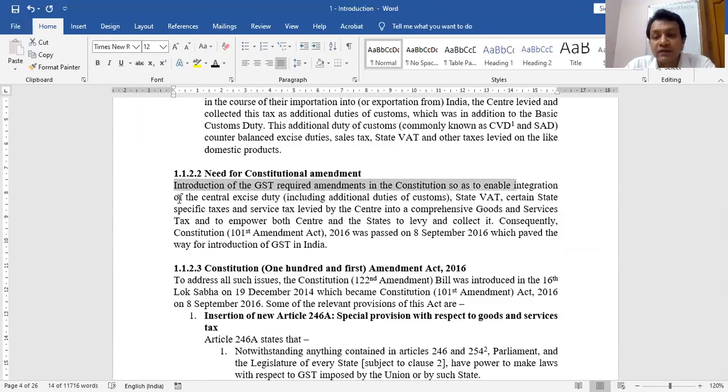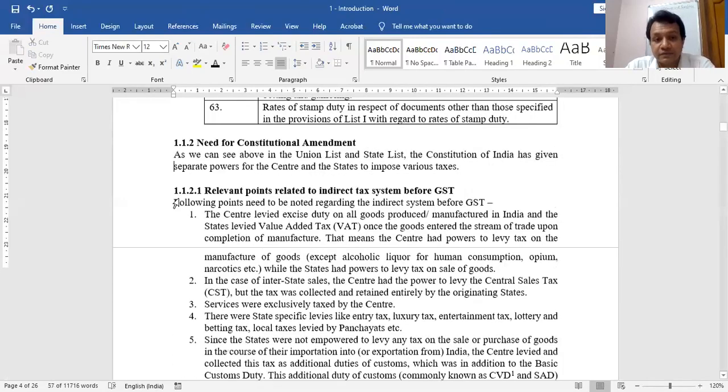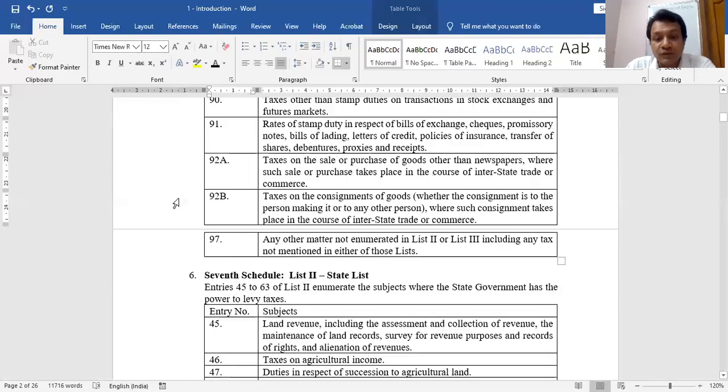So that it will enable integration of central excise duty, state value added taxes, and certain other taxes which are levied by the center into a comprehensive GST, where both center and states will have the power to levy and collect the tax. So there were some matters which were only in the State List and taxes were collected only by the state. Let me show you some examples.